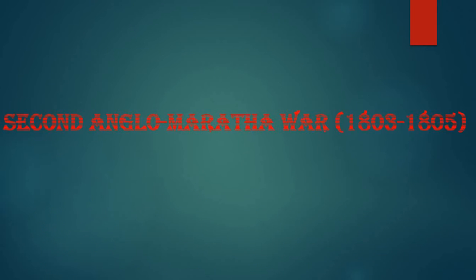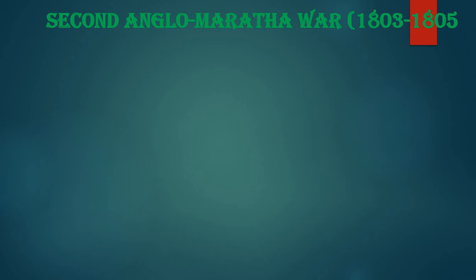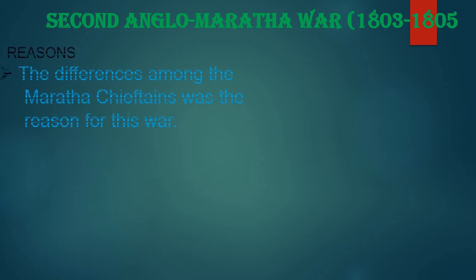Let's see what happens in the second Anglo-Maratha war. So students, the first Anglo-Maratha war ended with the Treaty of Salbai agreement. So the second Anglo-Maratha war, how does it start, what happens? The war actually starts in the year 1803 and it ended in 1805. Let's see what the reason behind this is.